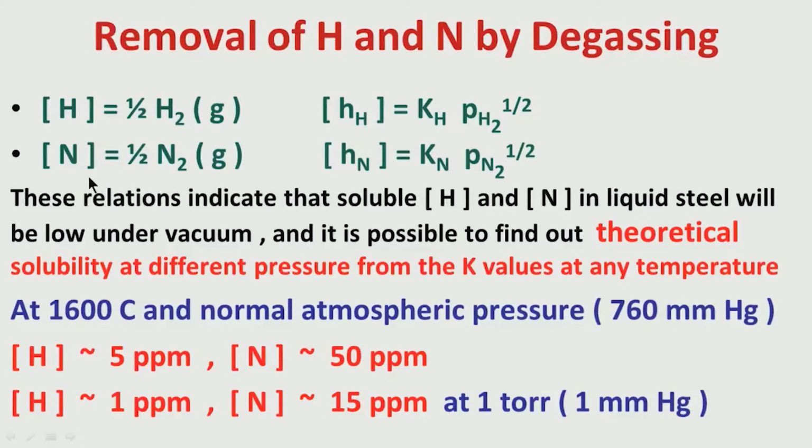That means atomic nitrogen, elemental nitrogen, will go to molecular nitrogen as gas and be removed as gas from the surface. So, what are the activity coefficients? The Henrian activity of hydrogen is equal to the reaction constant Kh into the partial pressure of hydrogen to the power half.